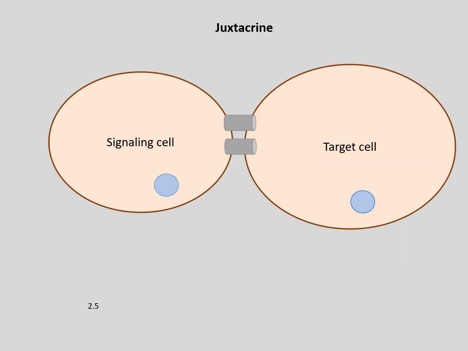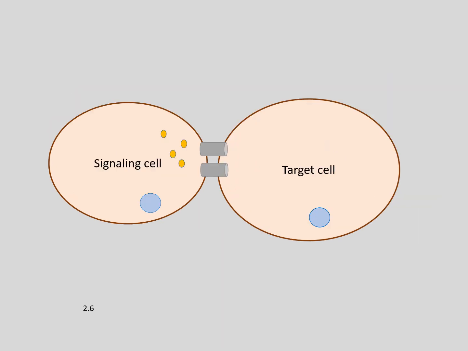Now, the next one is juxtacrine. Here, in juxtacrine, the signaling cell and the target cells are connected by the receptor. Here we can see the signaling cells synthesizing a ligand which passes through this receptor, with the cells being adjacent to each other, basically connected by these receptors. Here we can see how the signals are moving.